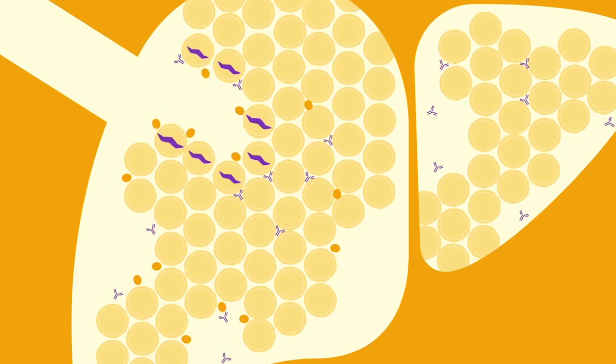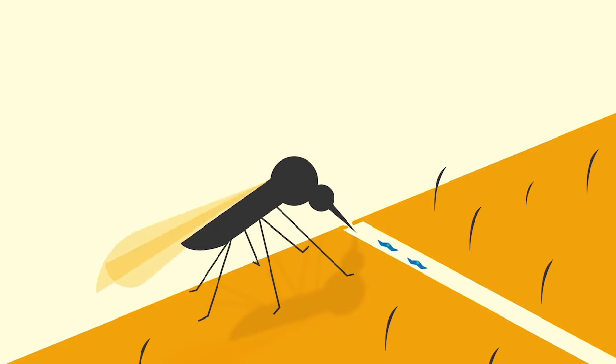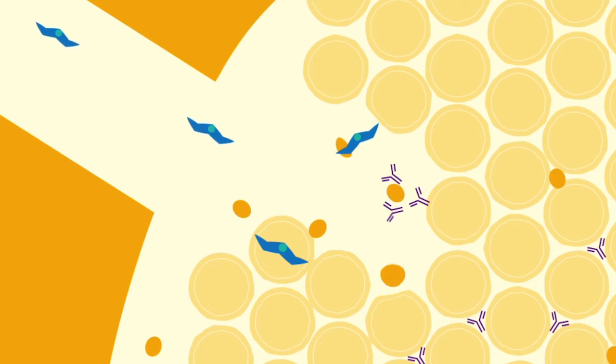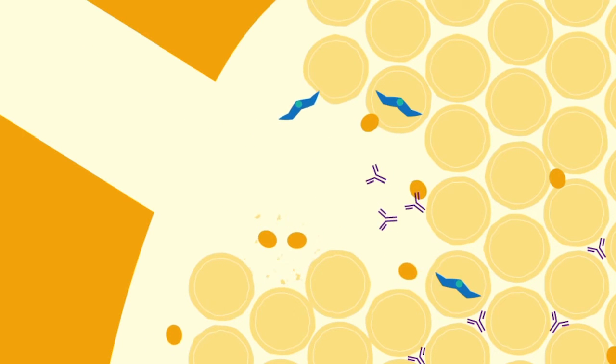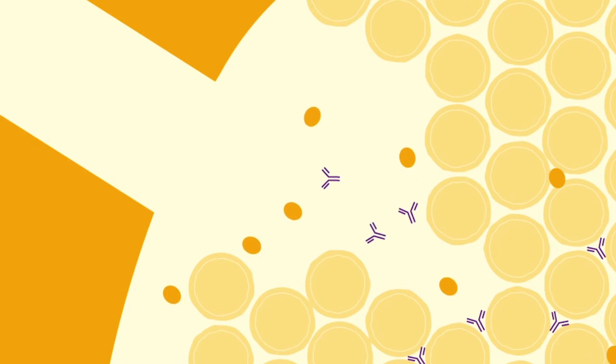Now, in a vaccinated person, when an infectious mosquito bites and injects sporozoites, they can be recognized by awaiting antibodies and blocked from invading a liver cell. And those that do manage to infect a liver cell are rapidly destroyed by patrolling T cells. This immune response stops the parasite from ever making it to the blood, preventing disease, death, and further spread of the parasite by mosquitoes. This kind of highly protective vaccine provides our best hope for a world that is free of malaria.